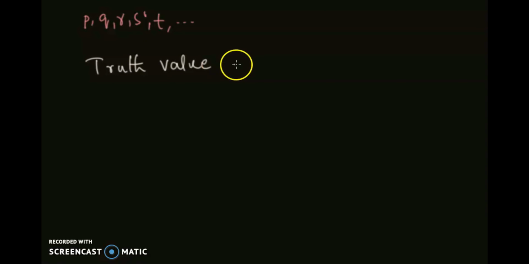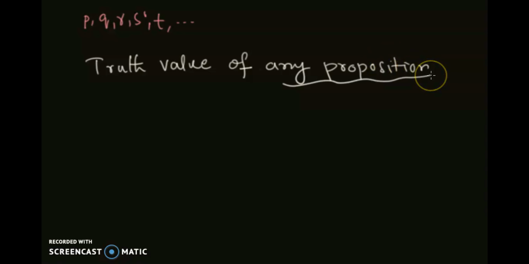If you have any proposition, then we can represent it by letters like P, Q, R, S, T, and so on. These are the conventional letters. The truth value of any proposition is either true or false.